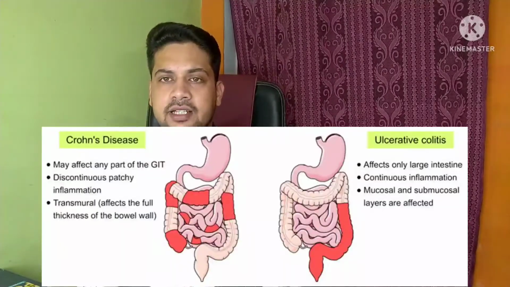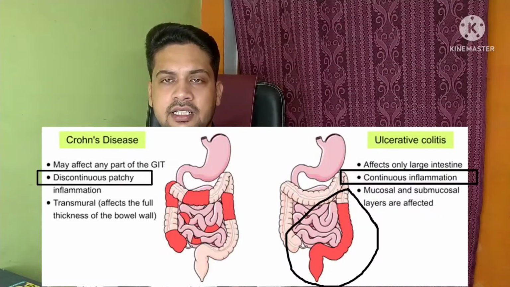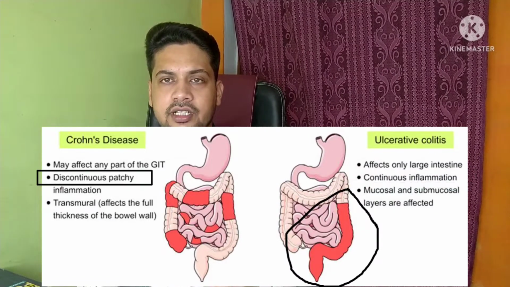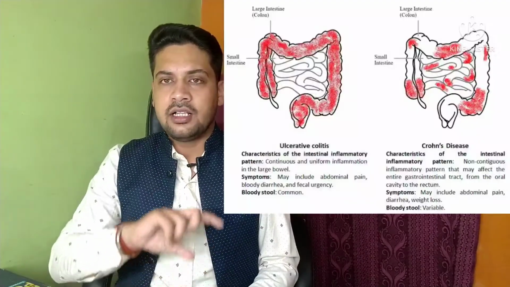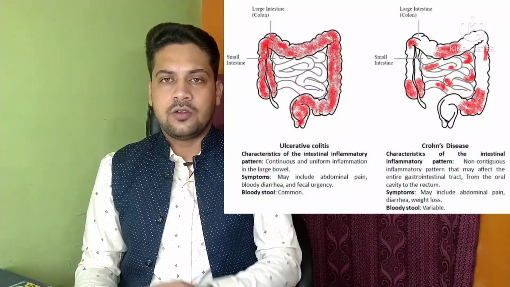In ulcerative colitis, the infection is continuous, not in discontinuous patches like Crohn's disease. It is a continuous inflammation and ulceration on the intestinal wall. It is caused by an autoimmune disorder, a defense mechanism developed against the intestine, causing ulceration and bleeding, and it is very difficult to cure. Ulcerative colitis involves only the large intestine. When the whole colon is involved, the large intestine may become big and enlarged. These are the symptoms in ulcerative colitis.